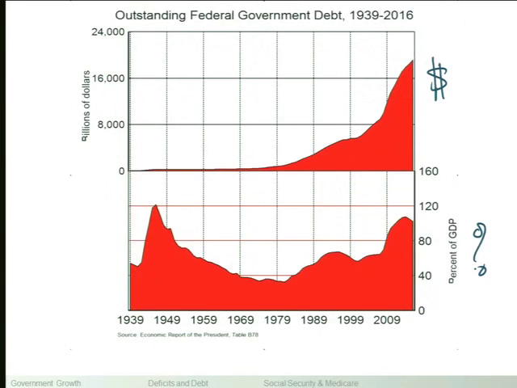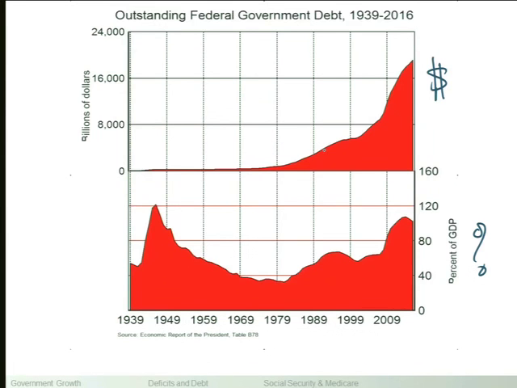I used to have a slide that talked about how long it took us to accumulate $1 trillion worth of debt. So it took us from 1790 until 1980 something to accumulate the first $1 trillion worth of debt. It took us then 4 years to accumulate the next $1 trillion, 2 years to accumulate the next $1 trillion. So we've gotten better at it. So we get these big increases in debt. So when we run big deficits, that adds to the debt. And until we start running surpluses, this top line is not able to come down.